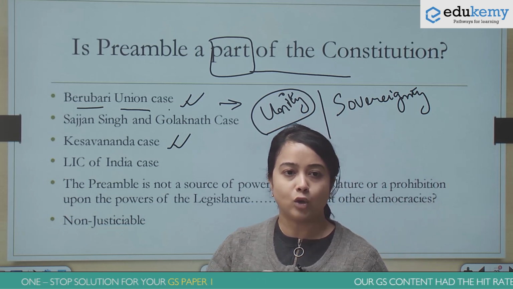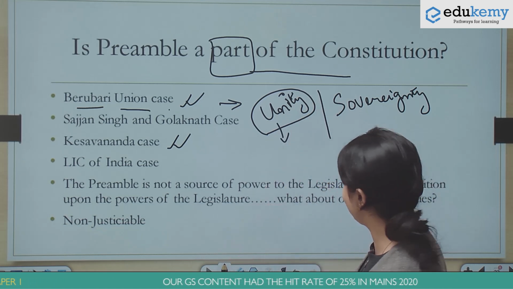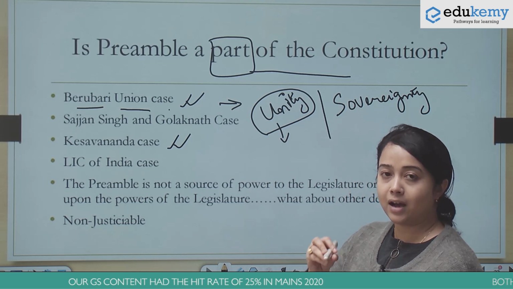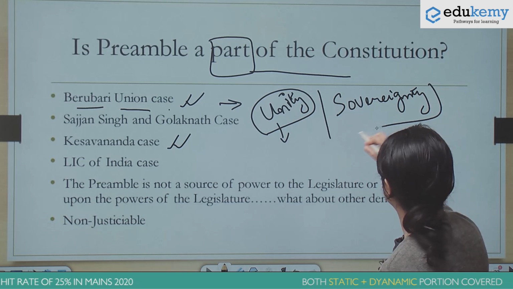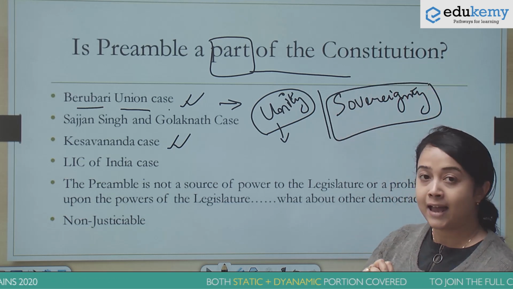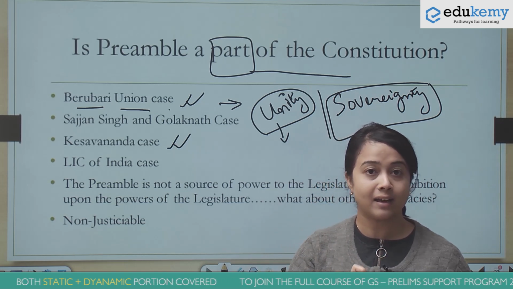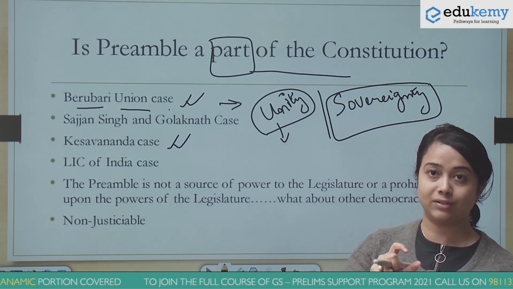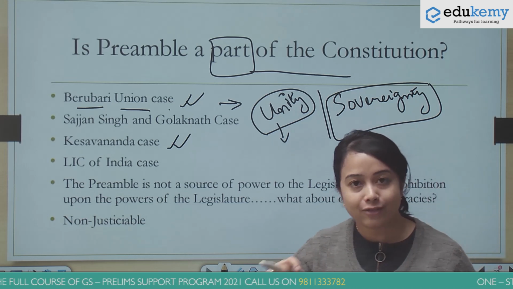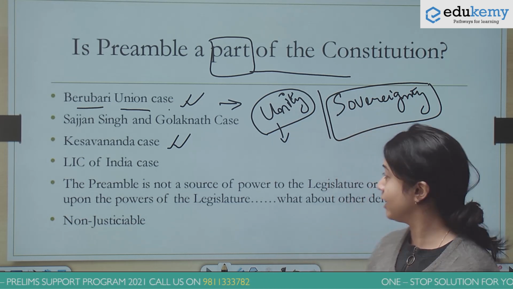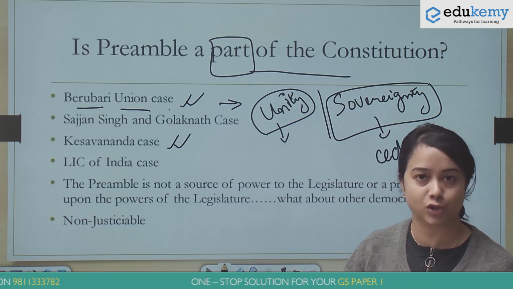So when the word unity is mentioned in our preamble, how can the government give away a part of the territory of India? However, the other side's argument is that the preamble also mentions the word sovereignty, right? And as we discussed, if you remember, what is the meaning of sovereignty? That a country will have freedom with respect to deciding its internal and external affairs. So when you have freedom in deciding about your foreign policy, you also have the right to cede some of your territory to another country if the government wishes to do so.